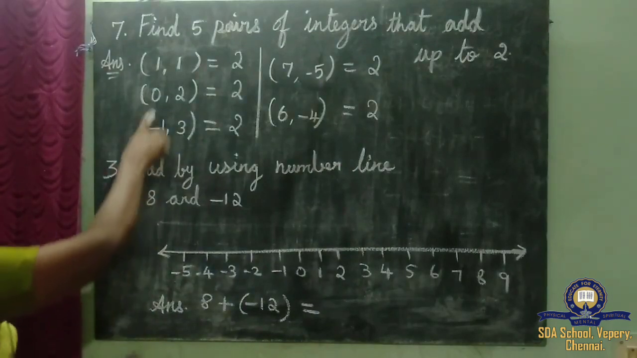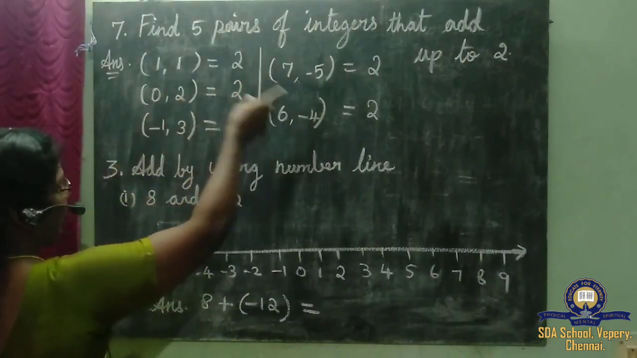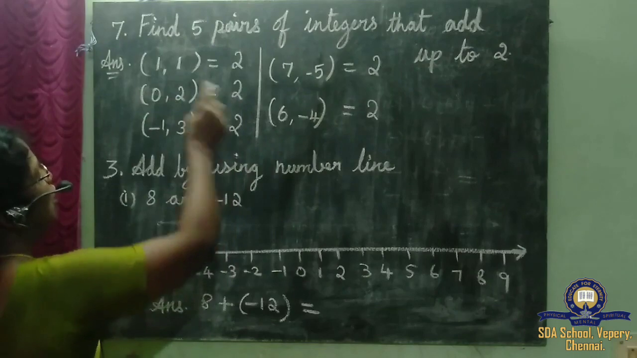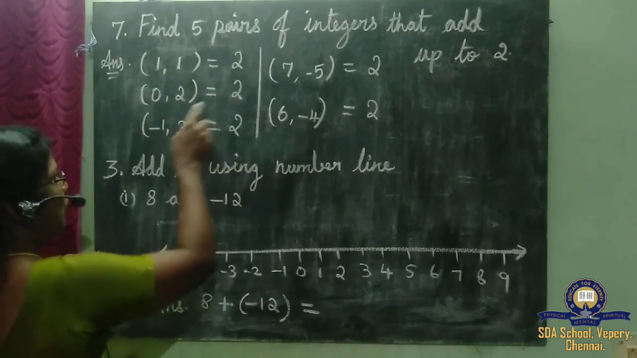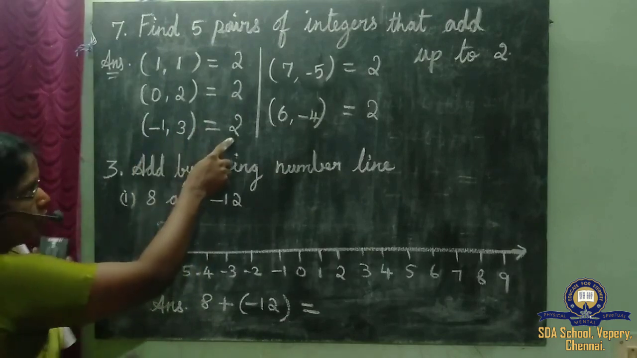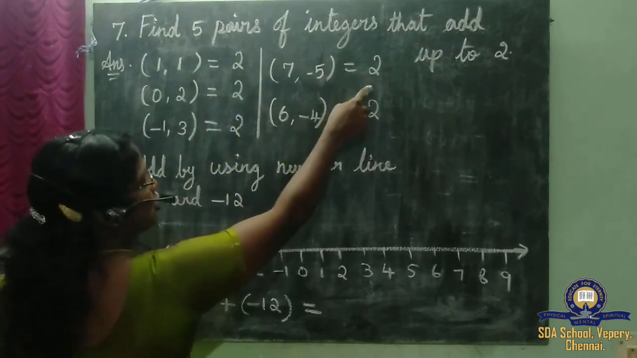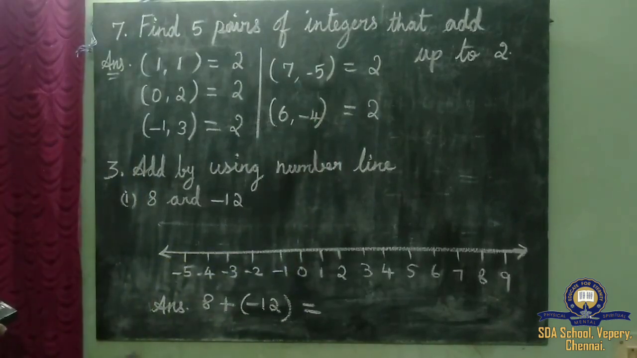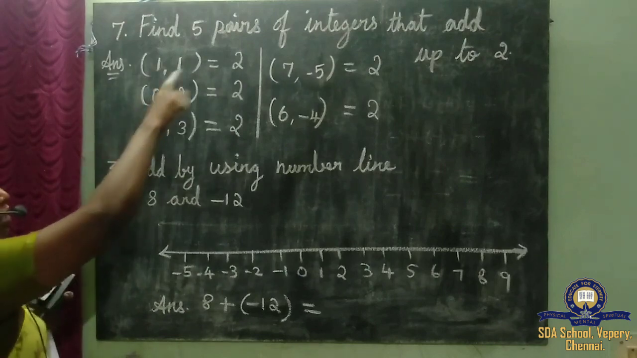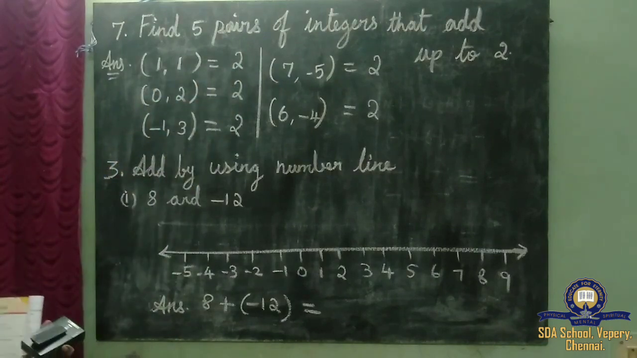You see here, we have taken 5 pairs. Any number, it can be negative or positive. 1 plus 1 is 2. 0 plus 2 is 2. 3 minus 1 is 2. 7 minus 5 is 2. 6 minus 4 is 2. So the answer must come 2. So we have found the answer now: 5 pairs of integers that add up to 2.